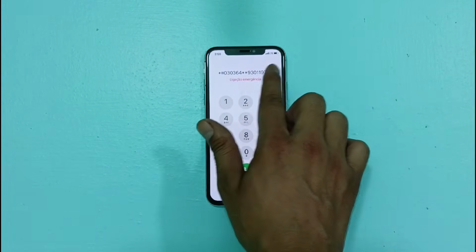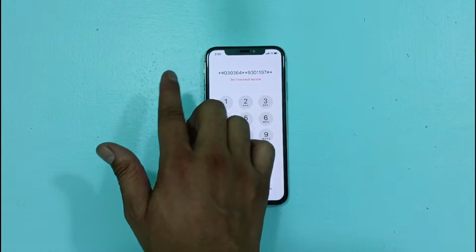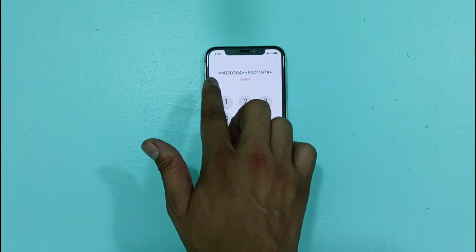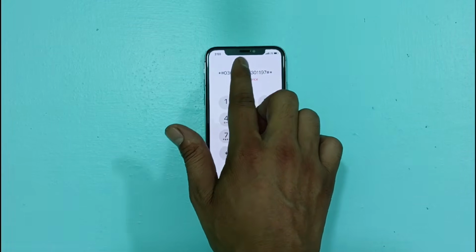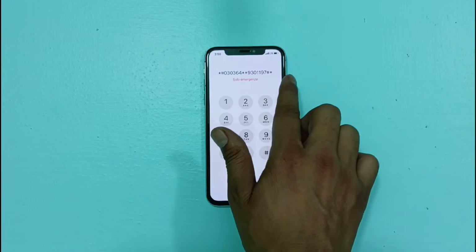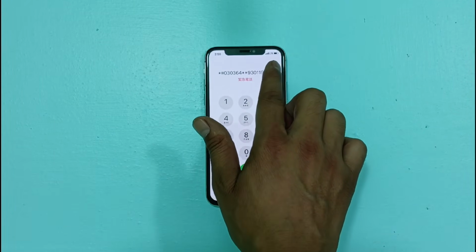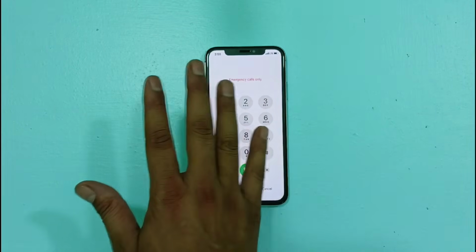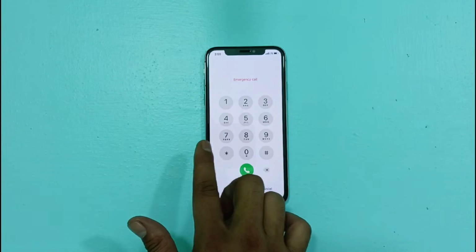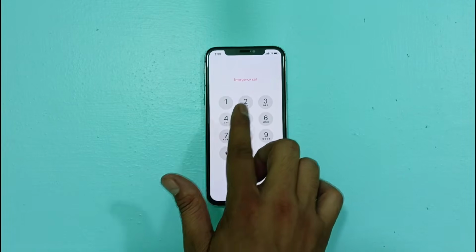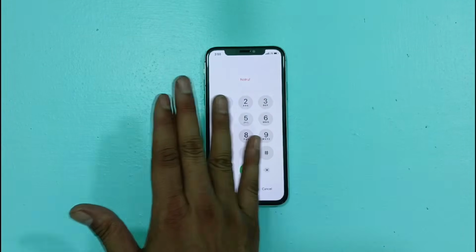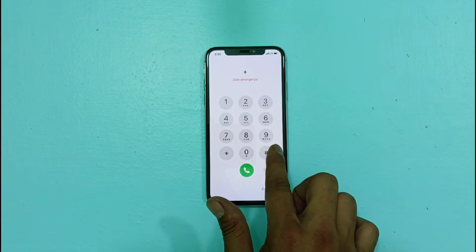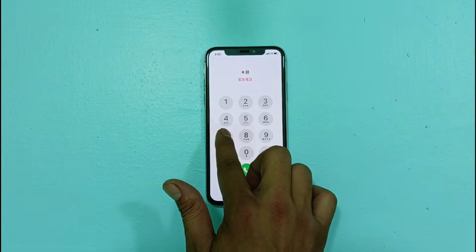Okay, I will show you this code and tell you what it is. You need to dial star hash 0364 double star 9301197 hash star. And after dialing this code, you need to click on it. Now, what you need to do is, friends, you need to dial another code here. So watch the video carefully and do not skip any part of it.